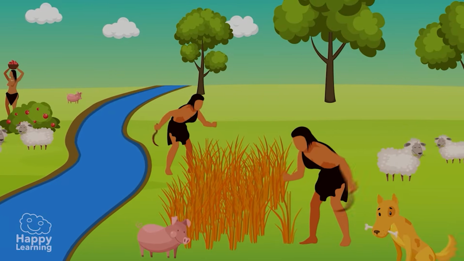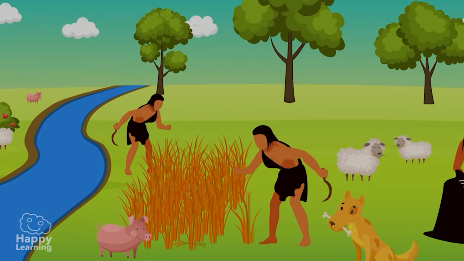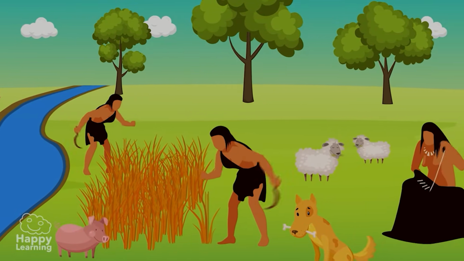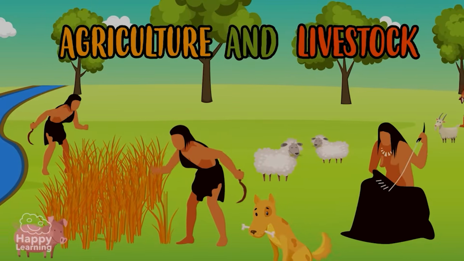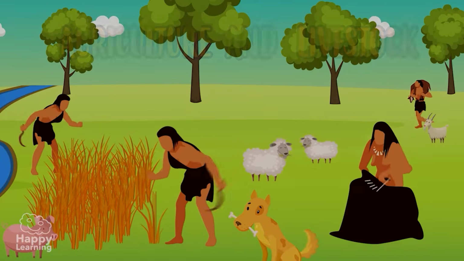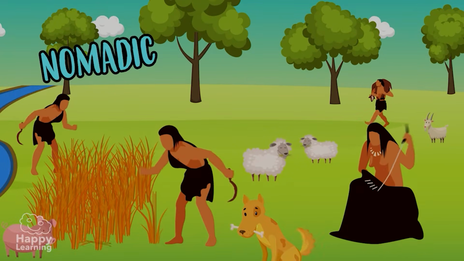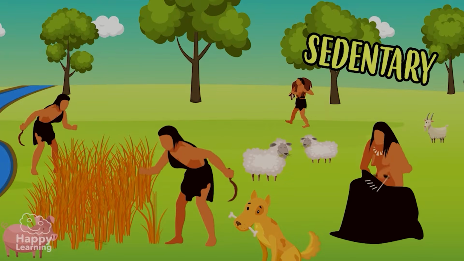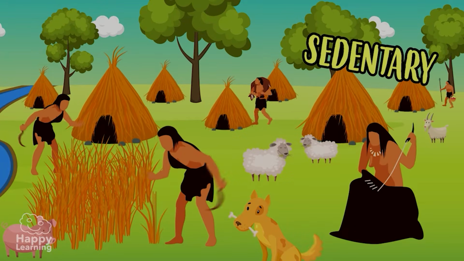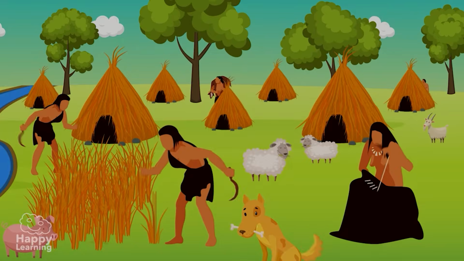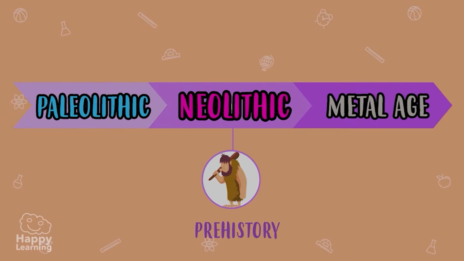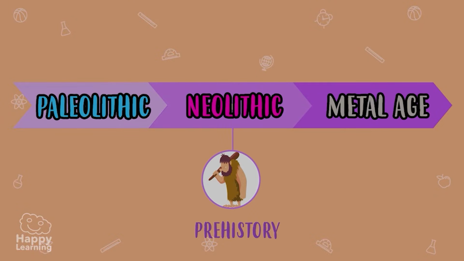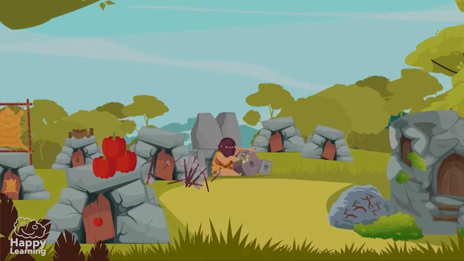It is in this moment, with the advent of agriculture and livestock, when everything changes, when men are no longer nomadic and become sedentary as the first settlements appear. This is where the Paleolithic period ends and the Neolithic begins. But this is another stage of prehistory that we will learn about in another video.